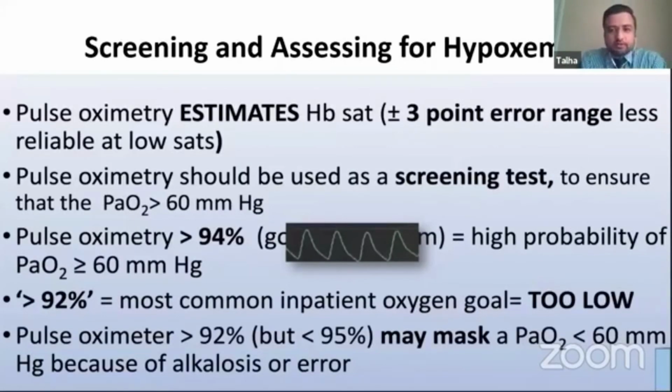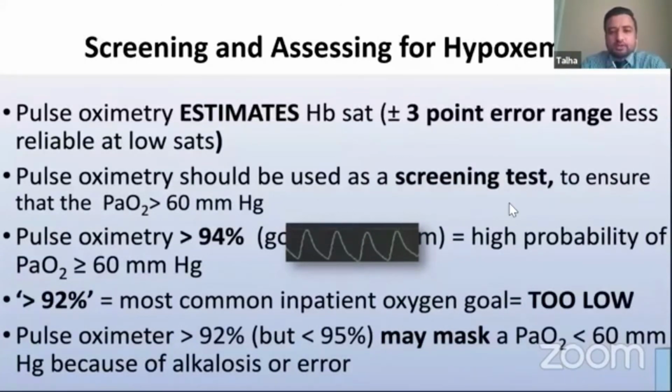This brings us to another topic, and that's pulse oximetry. As I talked about a little bit earlier in the introduction, pulse oximetry is a useful screening test, but we have to be very careful when we interpret pulse oximetry. An oxygen saturation of 91 to 92% on pulse oximetry usually corresponds to a PO2 of about 60 at a pH of 7.40. That's very important to remember, because as pH goes up, this correlation changes, and we'll talk a little bit more about that.